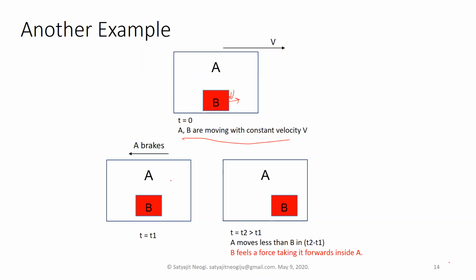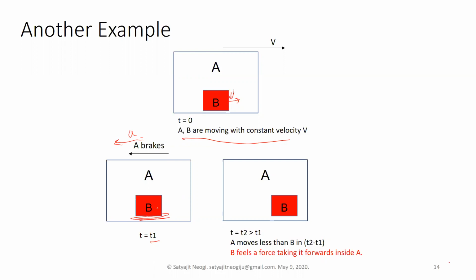Now suppose A brakes at some time t1. Because there is no friction here, even though there is a reaction force, as we assumed a little while back, it doesn't move in this direction, but there is no friction to keep it rigidly attached. So if A brakes, braking means it has an acceleration in this direction.